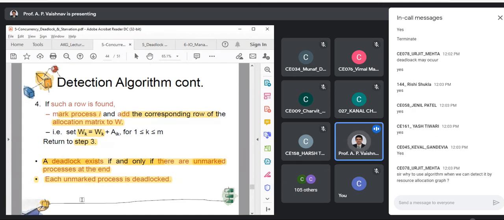Okay, why use an algorithm when we can detect it by resource allocation graph? That's a good question, Urjit. But see, resource allocation graph can give you the idea if the number of processes is limited. But you imagine the current scenario where we have at least 100 processes. Can you look at that graph and find out the deadlock?